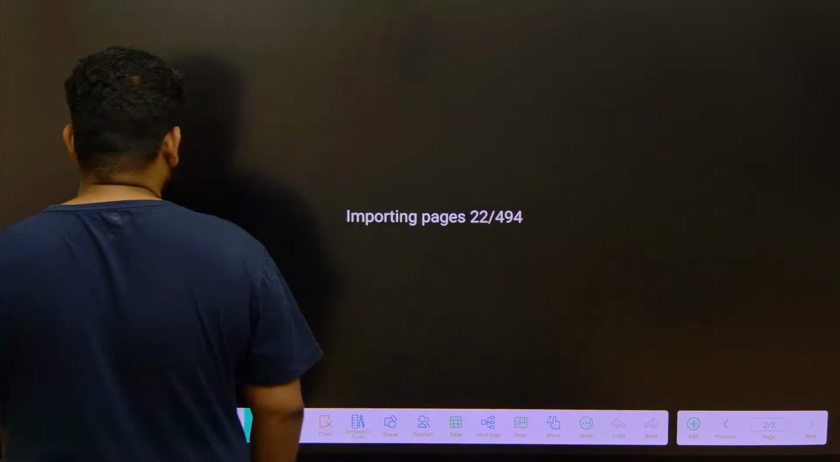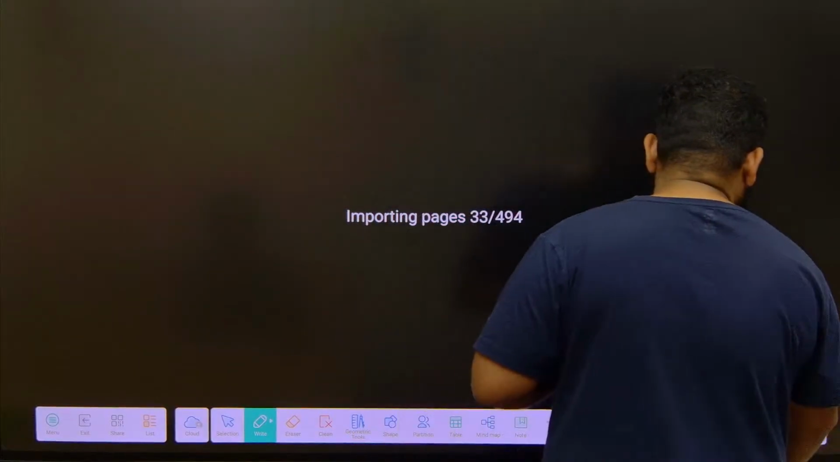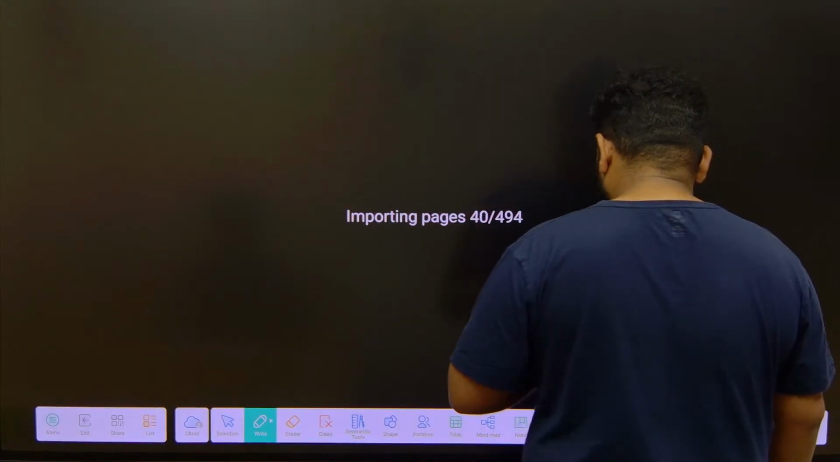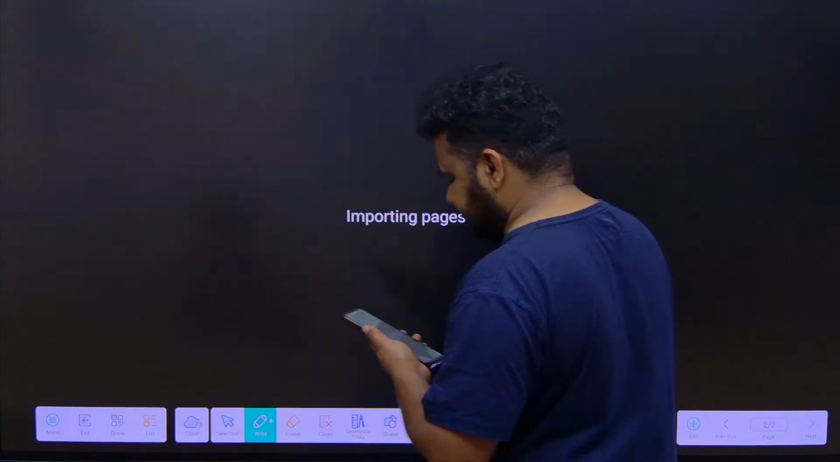The question which I was writing is an IIT JAM 2018 question. They are asking the value of the limit as n tends to infinity.